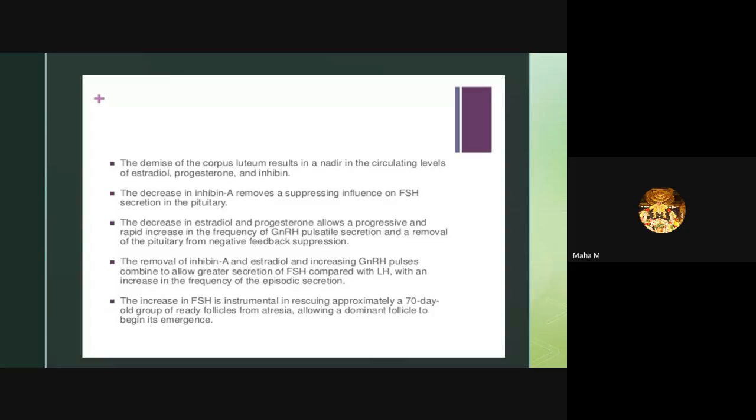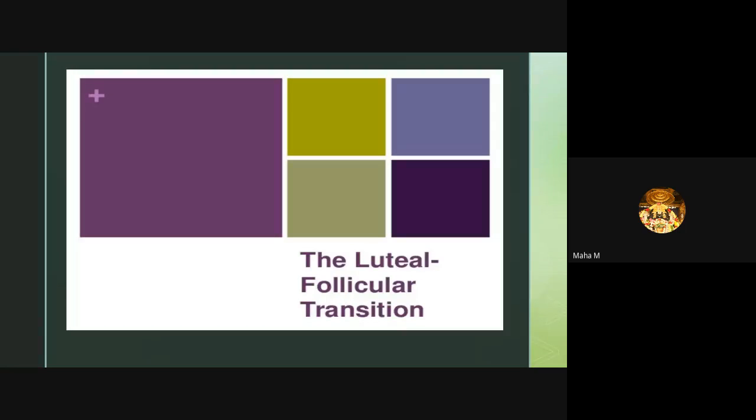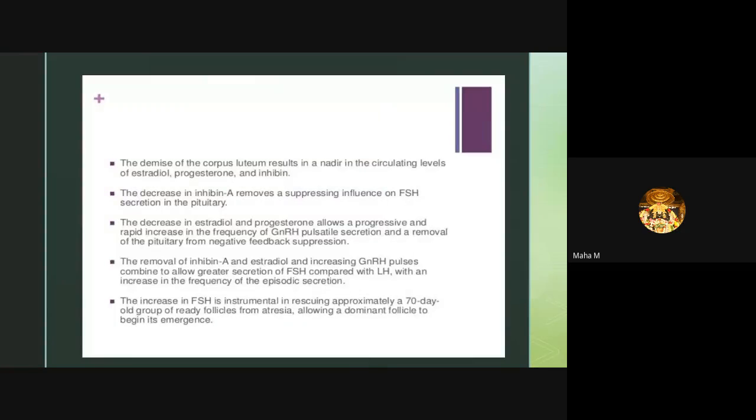Coming to the luteal follicular transition. Okay. Next slide, ma. Yes, this slide only, ma.